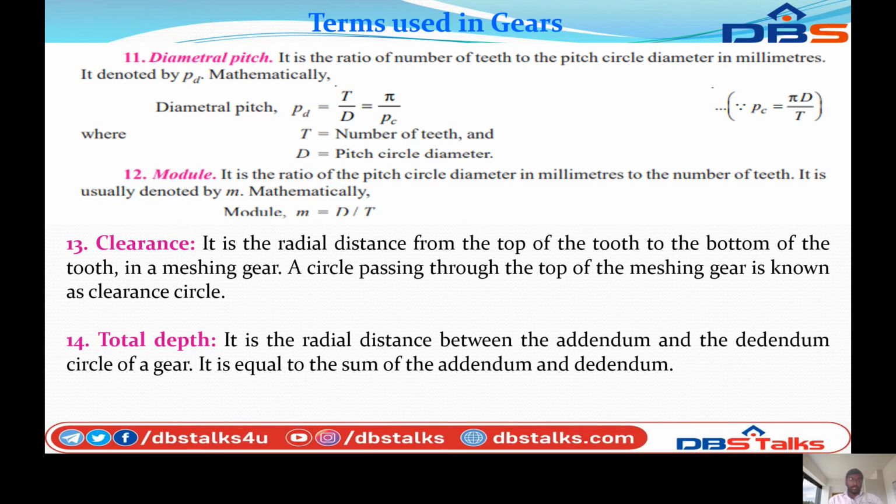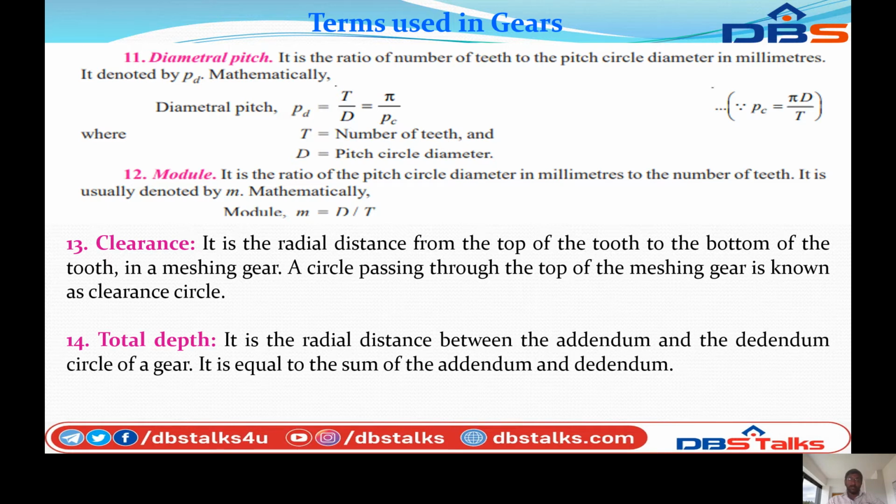Next, the 12th one, module. It is the ratio of the pitch circle diameter in millimeters to the number of teeth. It is usually denoted by M. Mathematically, module M is equal to D by T. So this is the module.